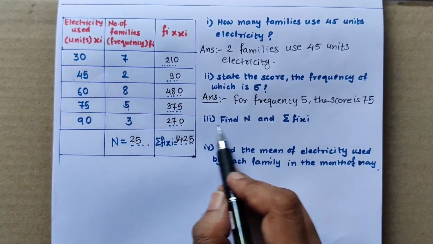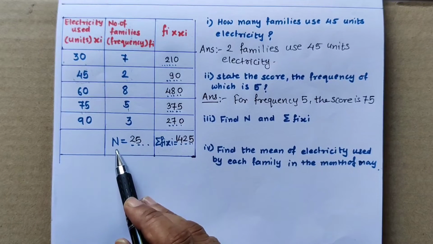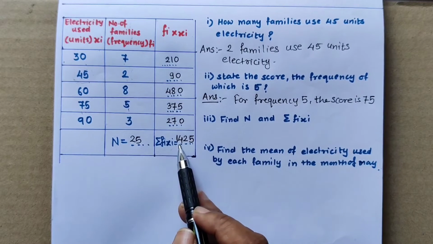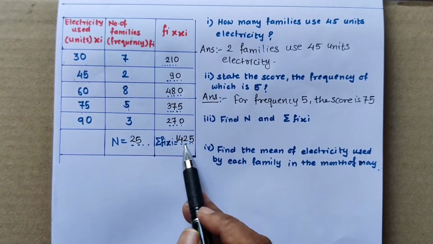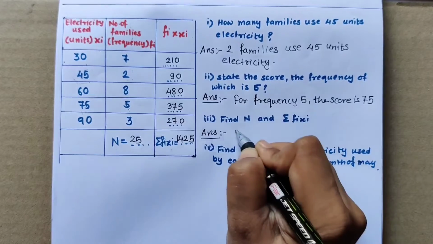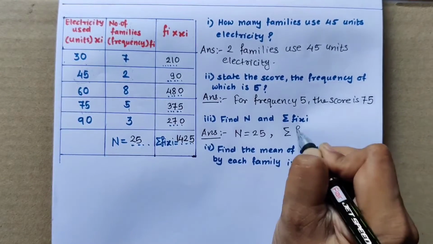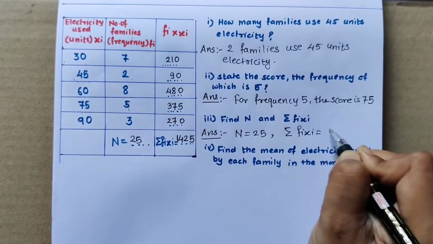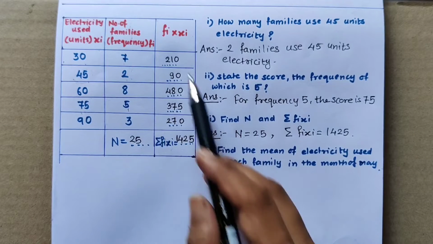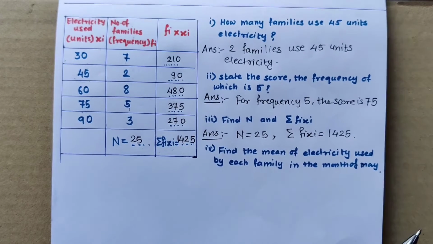Now what is the third question? Find N and summation Fi xi. So we have found it out. We have done the answer. N is equal to 25 and summation Fi xi is equal to 1425. So we have to write the answer here. N is equal to 25 you can write directly, and summation Fi xi is equal to 1425. In this way we can write the answer directly because we have done it already in the calculations of the table.